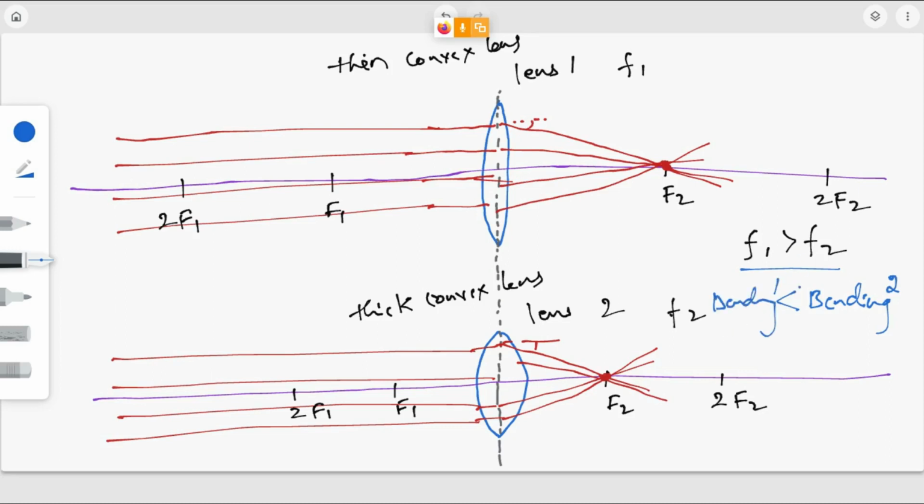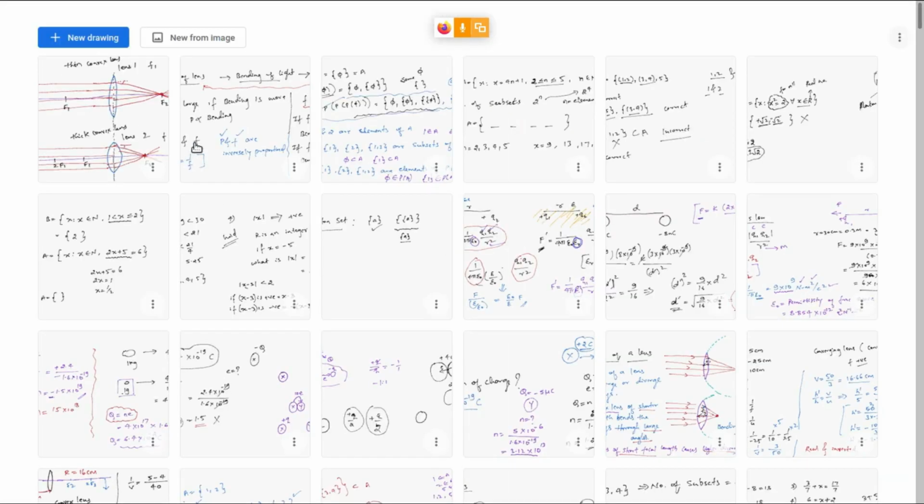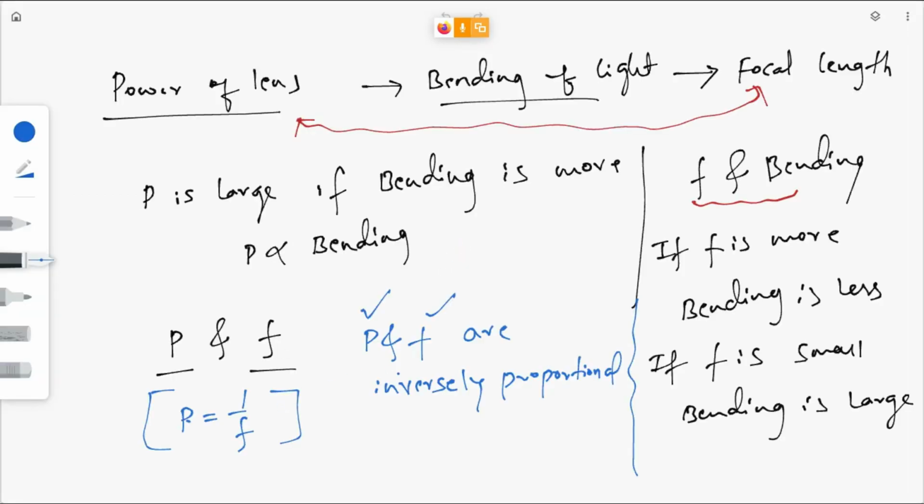So these two are what? Inversely proportional. So what is bending? It is directly proportional to power. Bending of a ray and power of a lens both are the same. If the power of a lens is more, then the bending of the light ray will be more, directly proportional. Okay, so just remember this one. If you are not getting the logic behind this, need not worry. Just remember power of a lens and focal length are inversely proportional.